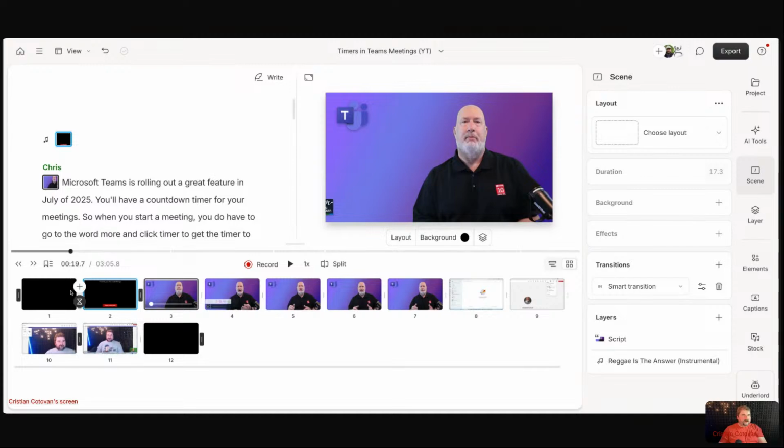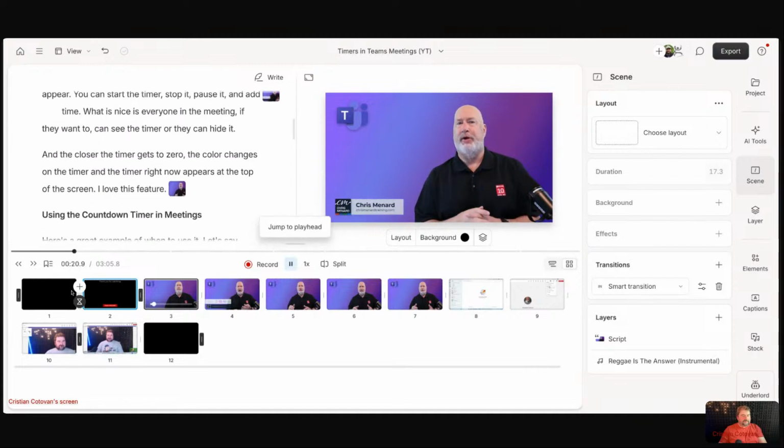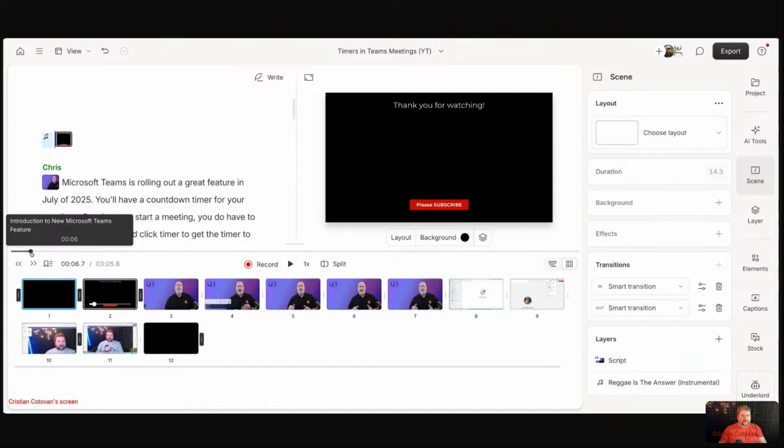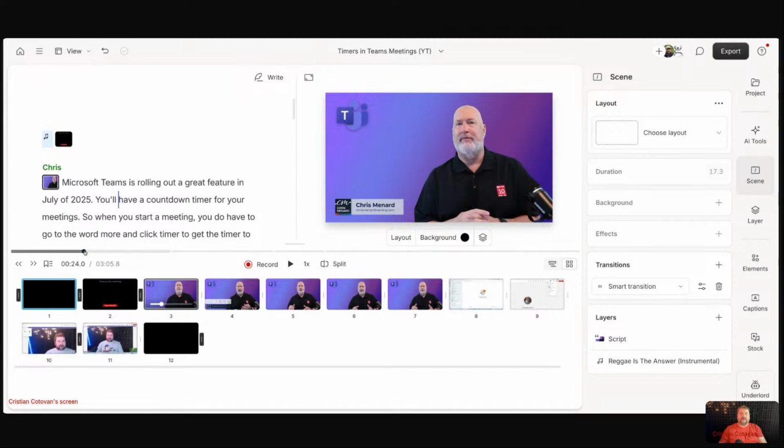So if I play now, Microsoft Teams is rolling out a great. I didn't get there yet. So let's see, I'm just going to scroll. And you see, as you scroll this progress bar, it also scrolls the scene progress in that view. That's quite nice. So look, I'm on the end screen and then back into the video, right? If you're using B-rolls or stuff like that, it's very easy to see what's going on in your entire video using the storyboard view.